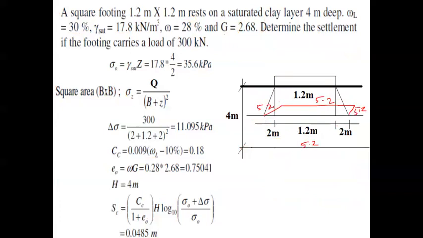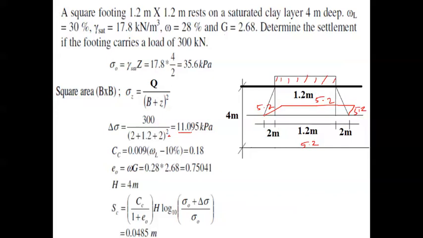So this is the dispersed area of a square shape. Since the footing is also square shaped, the dispersed area will also be square. So 5.2 in the denominator, 5.2 into 5.2, the area is nothing but 5.2 the whole square. So that's what the square came here. So 300 divided by 5.2 the whole square.